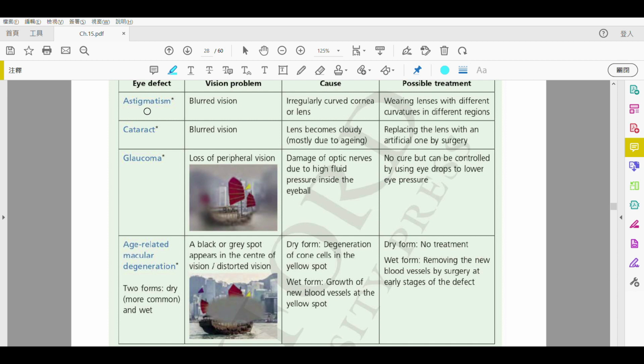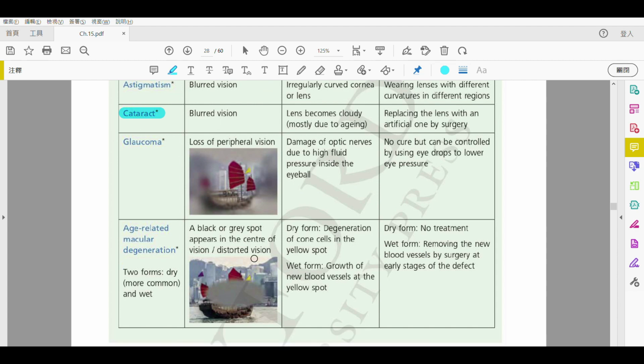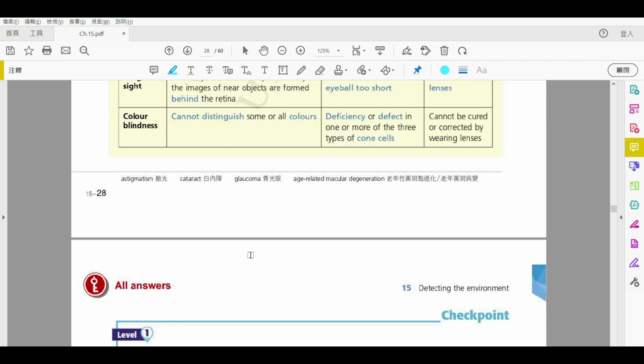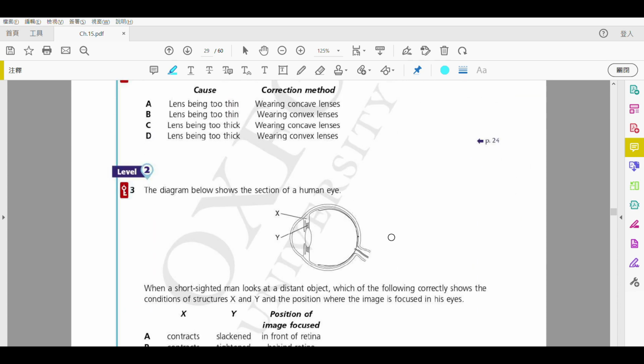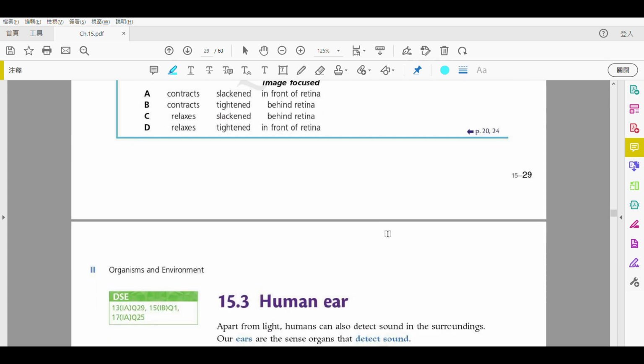But some of them are diseases which you have heard about, for example cataracts. Cataracts is one of the most common among these four. So you can have a look at this first, and that's all for this final part of chapter 15.2. Please help me finish these questions, and I'll check them with you in class.